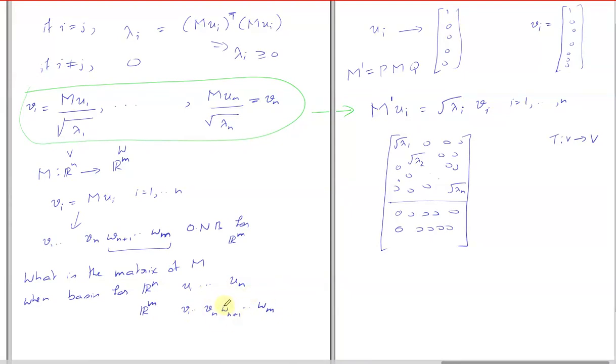So are we saying that there exists an orthonormal change of basis from one space to another, or something similar to that? Yeah. So for any operator, it is diagonalizable in an orthonormal basis, if you can choose both the basis vectors of the domain as well as the range.